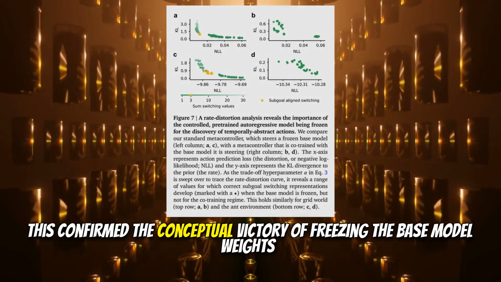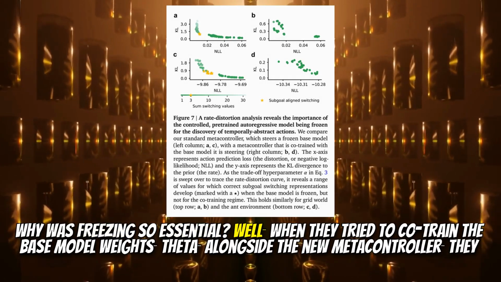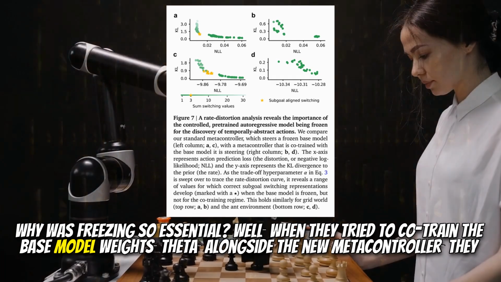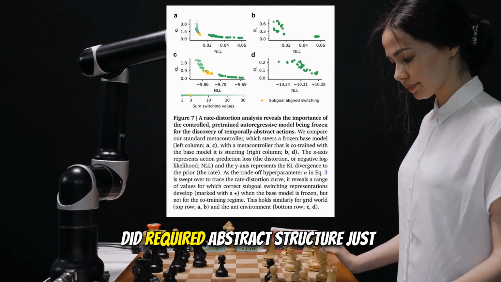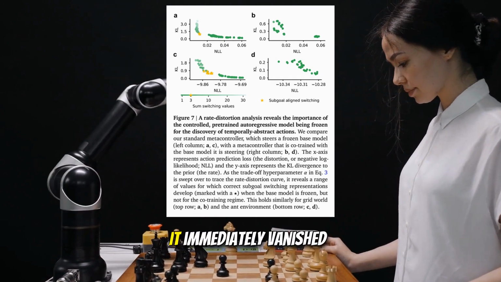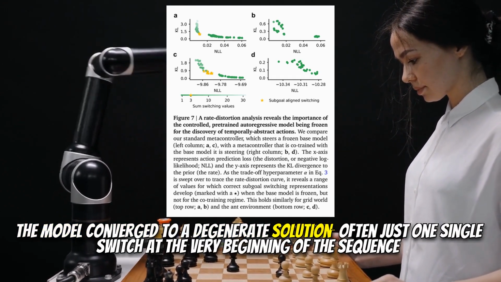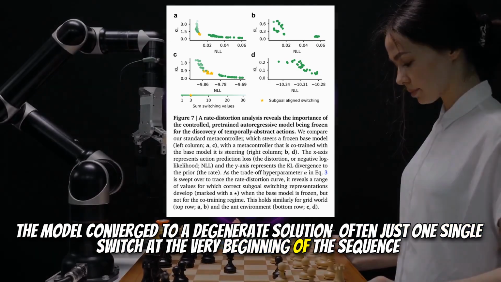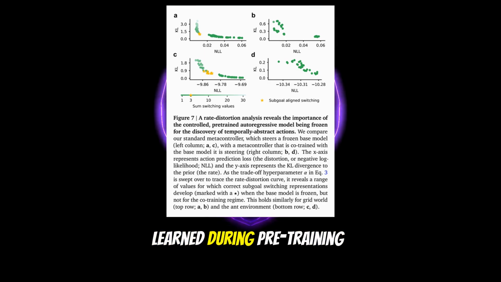This confirmed the conceptual victory of freezing the base model weights. Why was freezing so essential? Well, when they tried to co-train the base model weights, theta, alongside the new Metacontroller, the required abstract structure just immediately vanished. The model converged to a degenerate solution, often just one single switch at the very beginning of the sequence. By freezing the base model, you are relying on the powerful, goal-aligned structure that billions of parameters have already learned during pre-training.